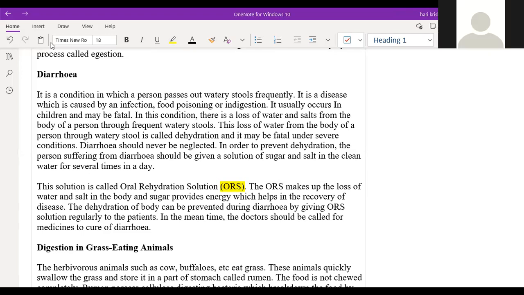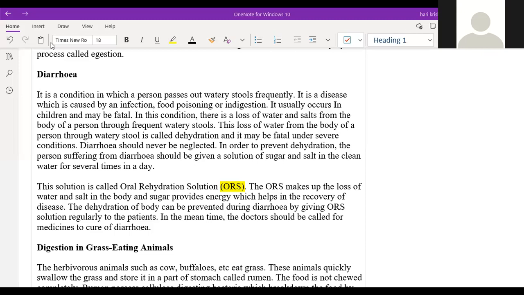See, when you are consuming the poisonous food or any bacteria is entering into your body or during the indigestion process, what will happen? First, diarrhea will happen, right? Diarrhea is nothing but the person is passing out the watery stools frequently. During the watery stools, what will happen? The complete loss of water from the body will take place, and whatever the salts are there in the body will also be lost. Our body will be fully dehydrated.